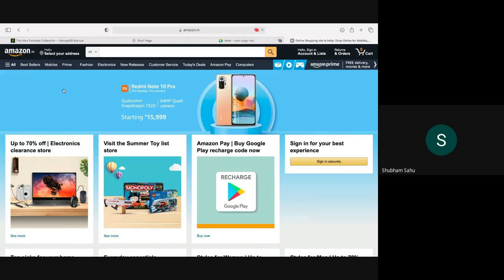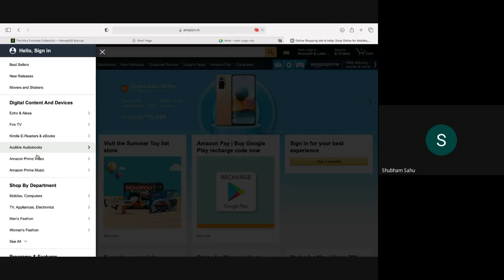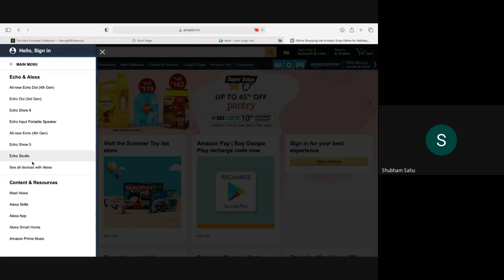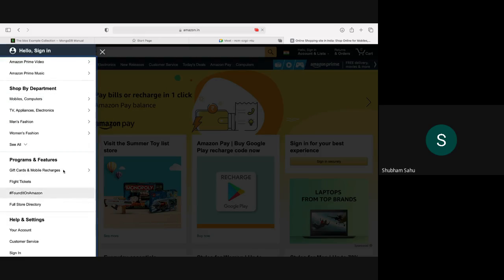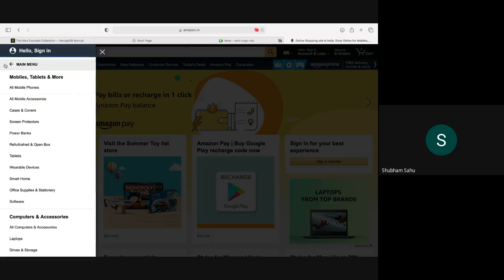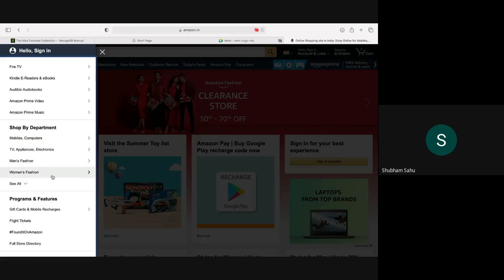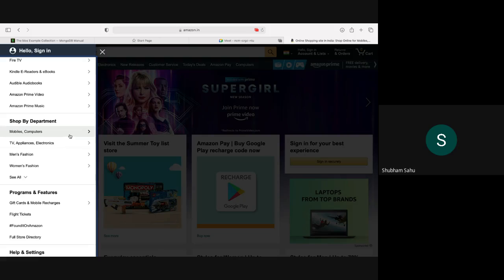Here you can see we have different kinds of categories, and then subcategories, and so on. Mobile computers will come in electronics for sure, and in the backend that will be managed in that way.